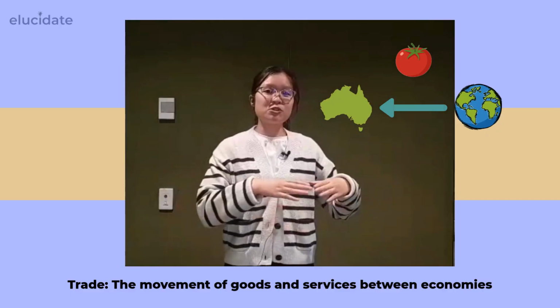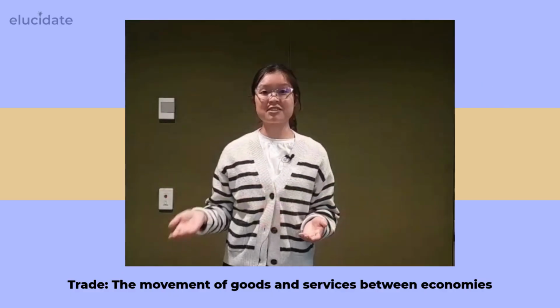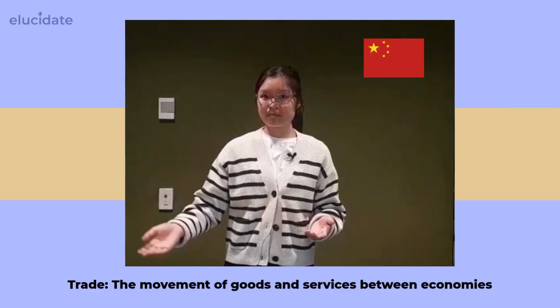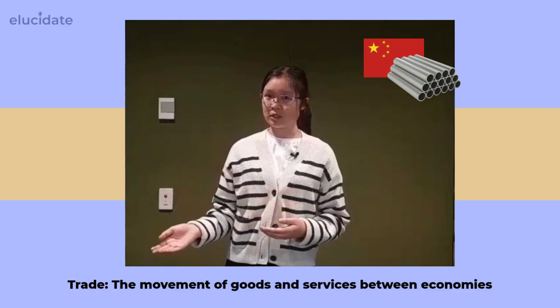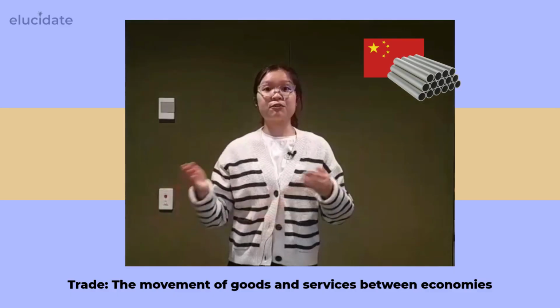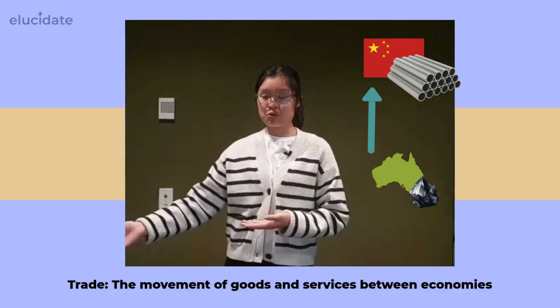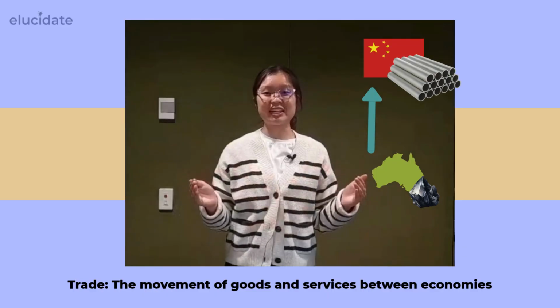Australia itself also sells a lot of products that other countries want, such as China, who wants steel. Since they don't have the iron ore to produce steel, they import steel from Australia, who exports it to China. This is an example of a linkage between economies.